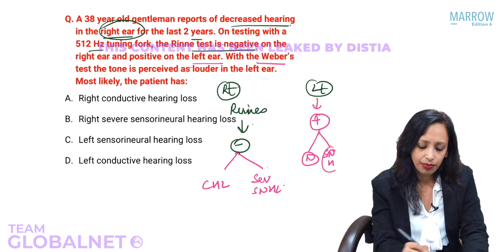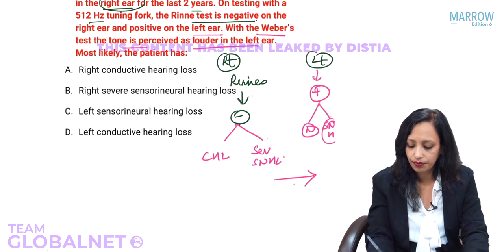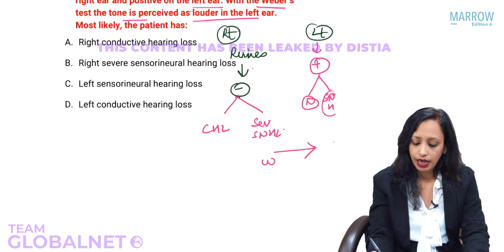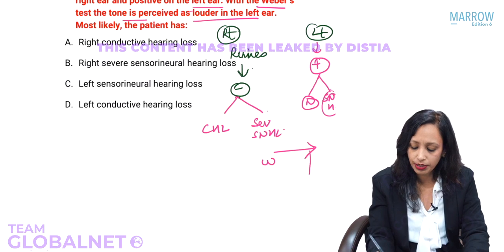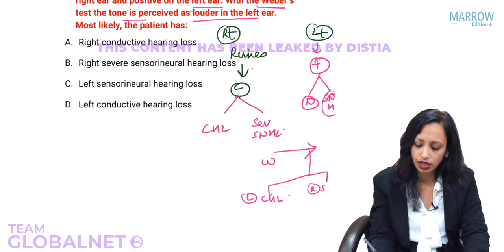Now Weber's is perceived louder in the left ear. Okay, so Weber's is towards the left. If Weber's is towards the left, we have two possibilities. In the left, there can be either a conductive hearing loss, or in the right, there can be a sensorineural hearing loss or severe sensorineural hearing loss, whatever.